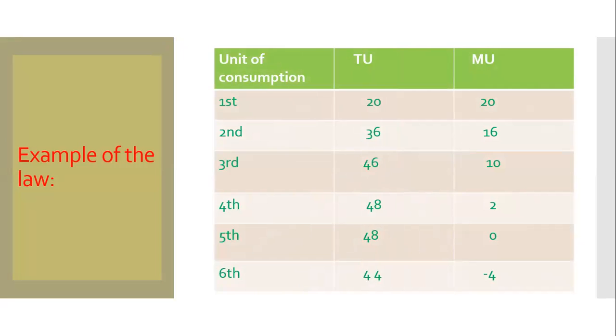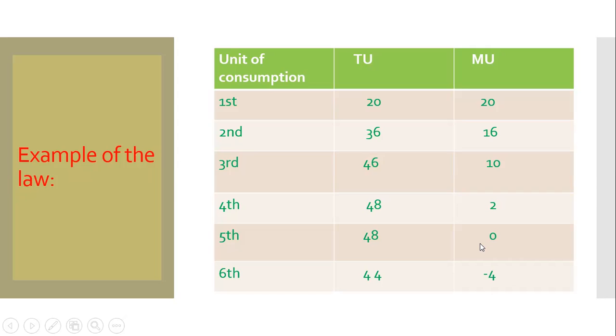Now there is an example of the law with a table. In the previous video on utility, I discussed that marginal utility can be of three types: positive, zero, and negative. Here in this table, we see that up to the first 4 units, marginal utility is positive. Then in the 5th unit, it becomes 0.